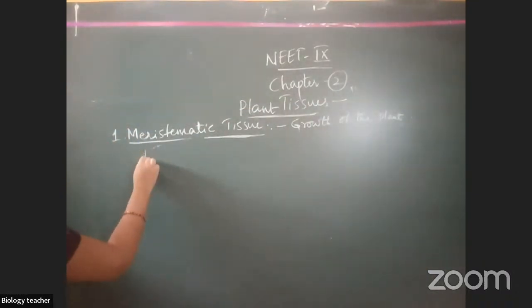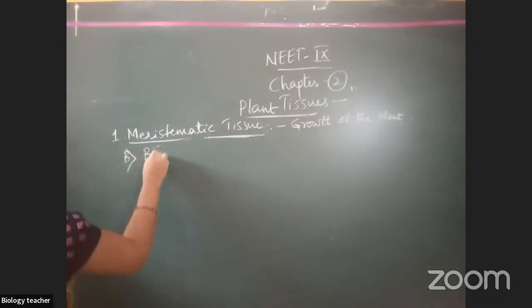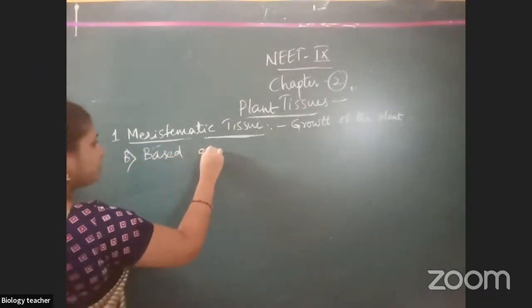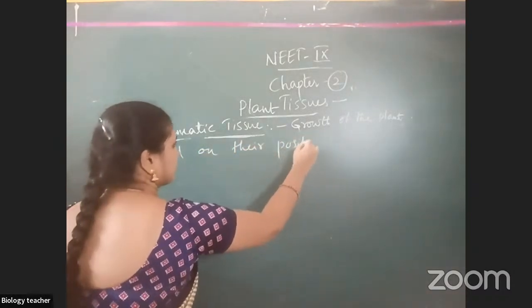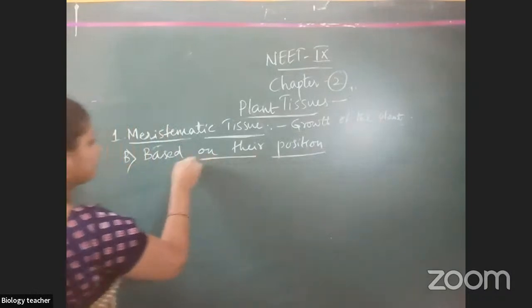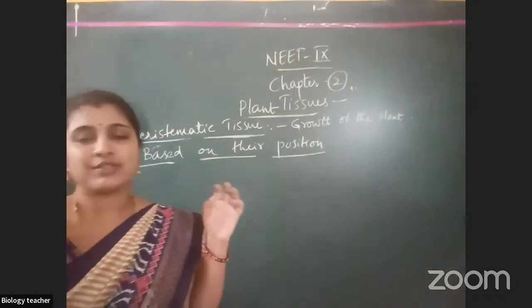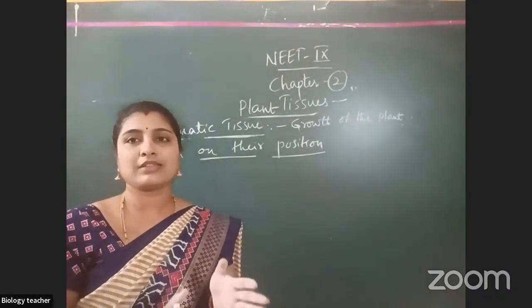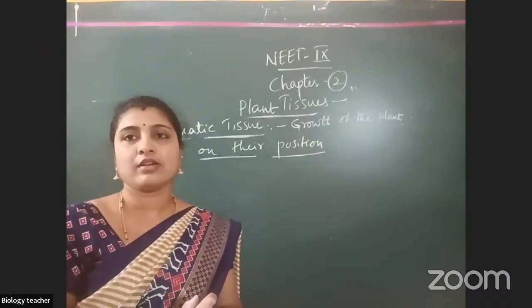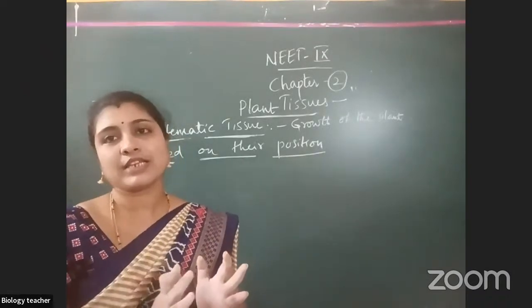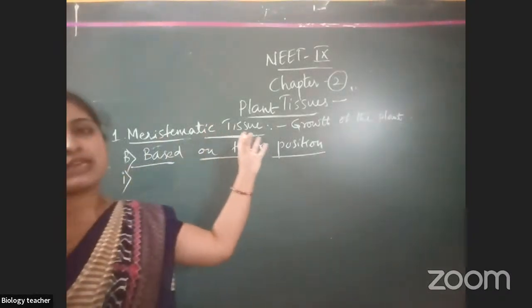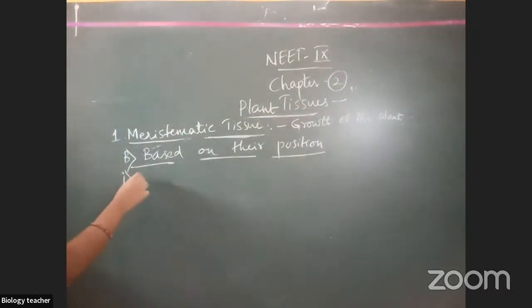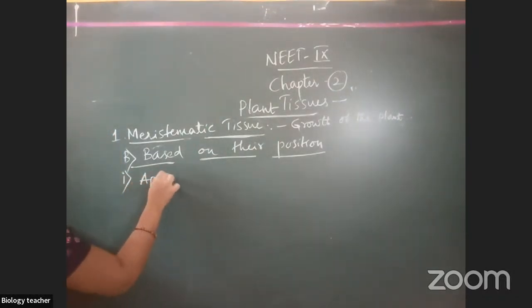Next one is based on their position. At which position they are present indicates their type of meristem. For example, based on their position, meristematic tissue. So the first one is apical meristem.